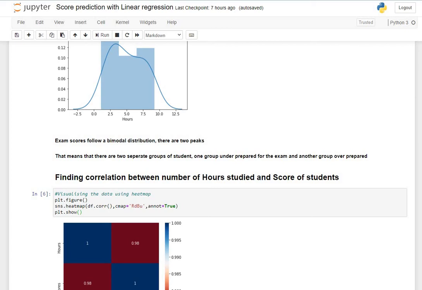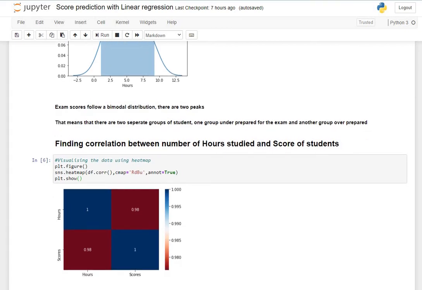Now if we check the correlation between hours and scores, we find that it is highly positively correlated, and the correlation value is 0.98.